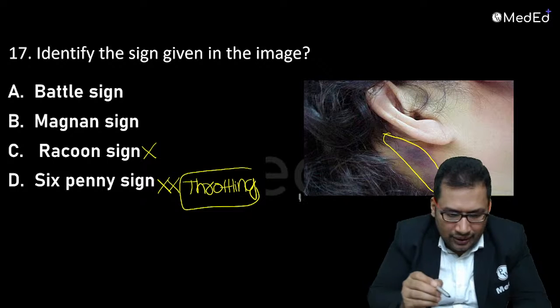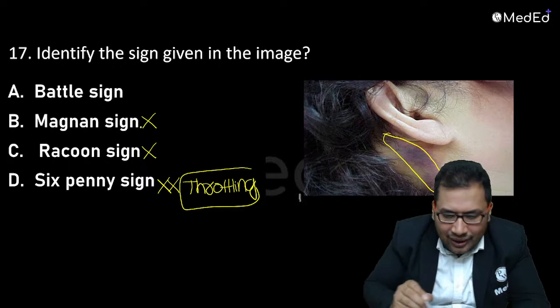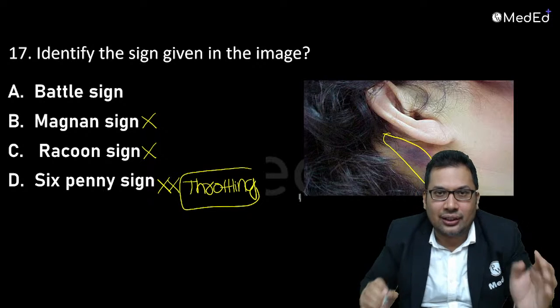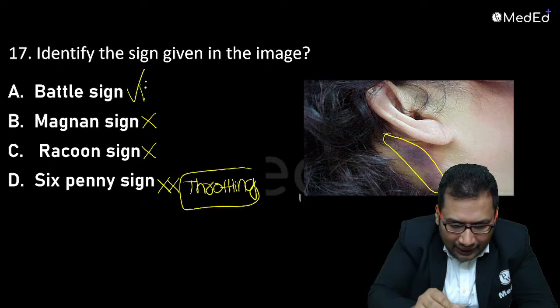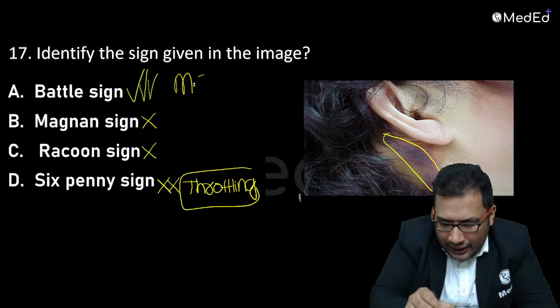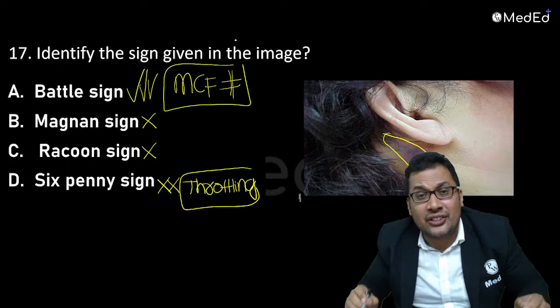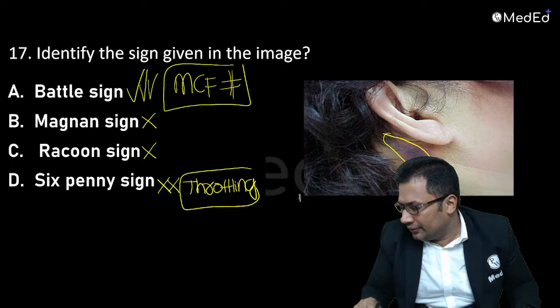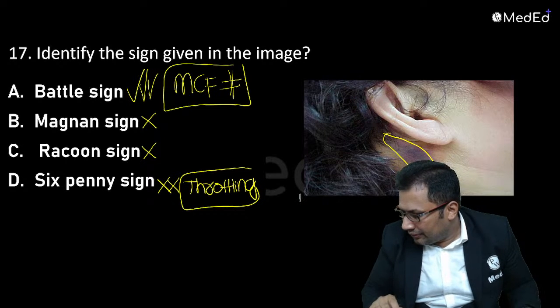Not the answer. Magnan sign is seen in cocaine poisoning. Not the answer. Answer is Battle sign, because of the middle cranial fossa fracture. It was first explained by surgeon William Battle. Okay, answer is Battle sign. Good.